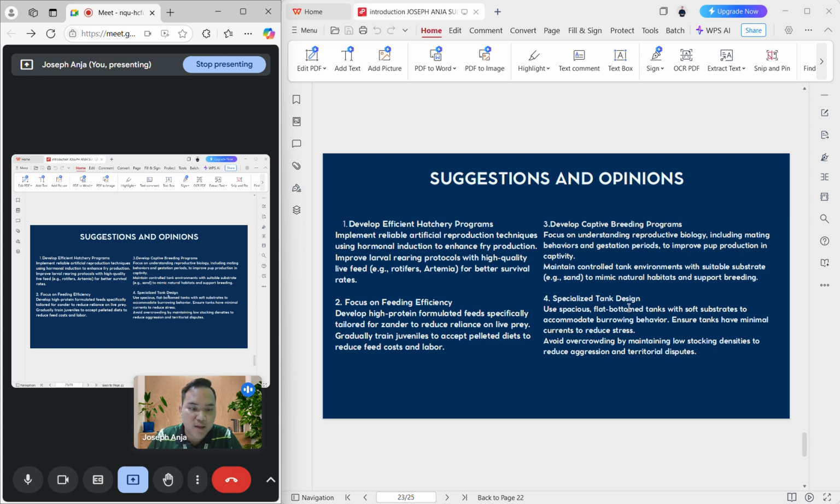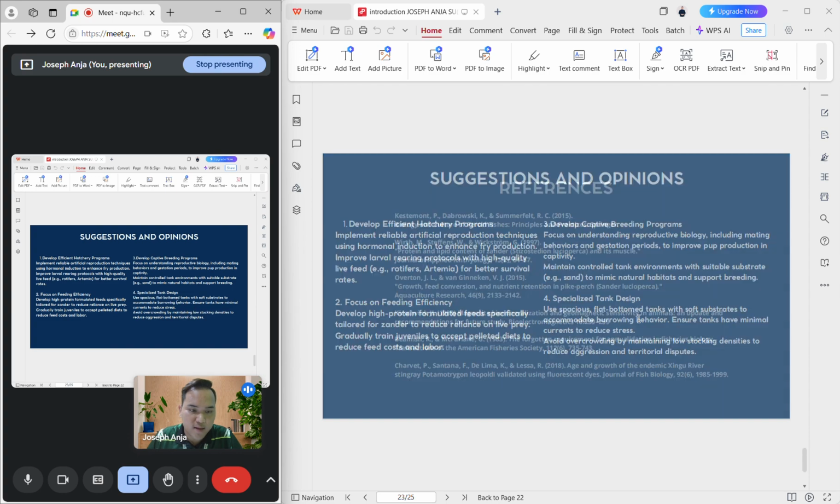use spacious flat-bottom tanks with soft substrates to accommodate their burrowing behavior.